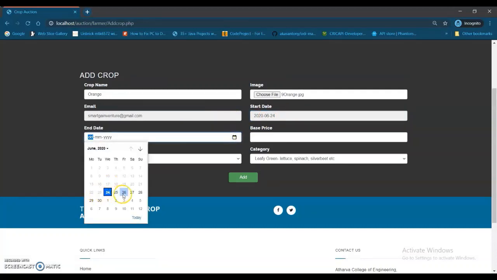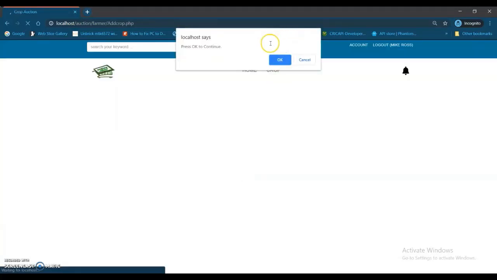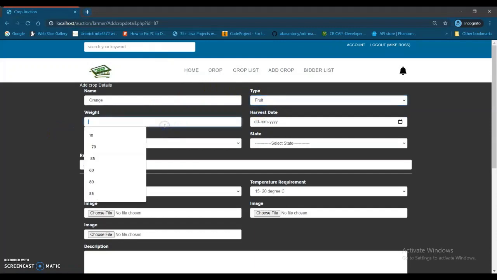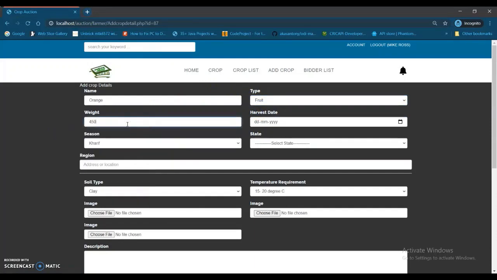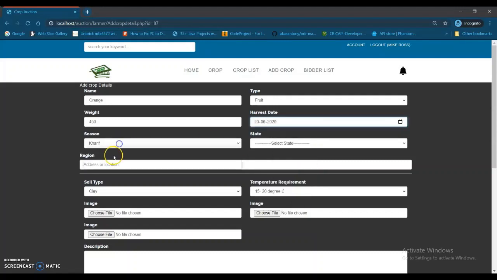For the end date, let me choose Friday, 26th June, and let me choose a base price of 600 rupees, since orange is a citrus fruit. Let me add it. Press OK to continue. Now we have to add the details of the fruit, like the weight of it. For now I'm adding random data, 450 kilos. Let's choose the harvest date, as if I harvested last Saturday.